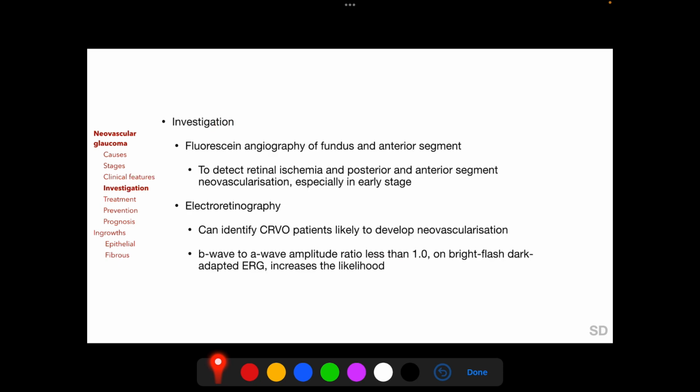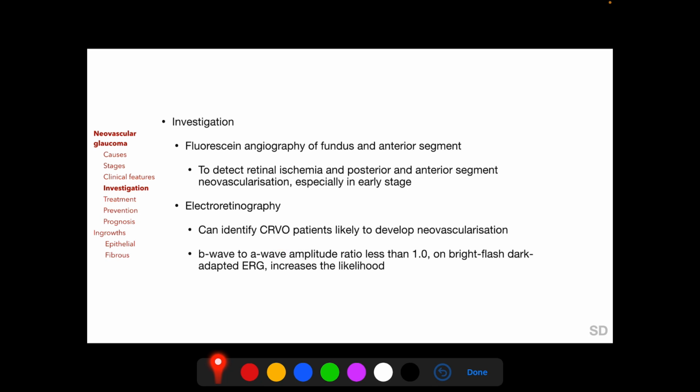Relevant investigations in neovascular glaucoma include fluorescein angiography of the fundus and the anterior segment to detect retinal ischemia, as well as to detect posterior and anterior segment neovascularization, especially in early stages when they are liable to be missed clinically.